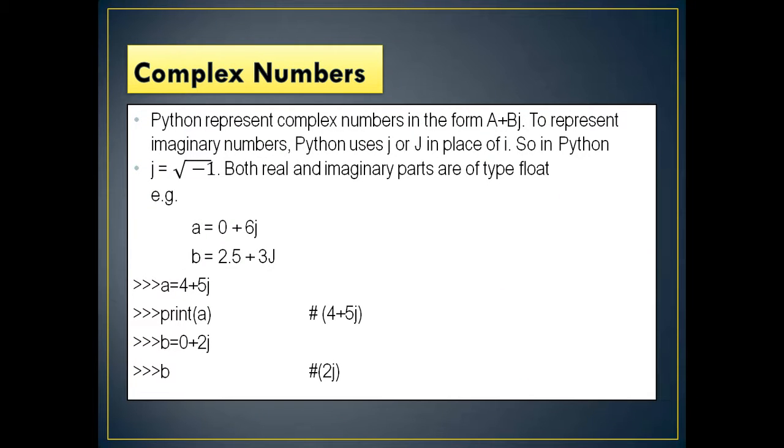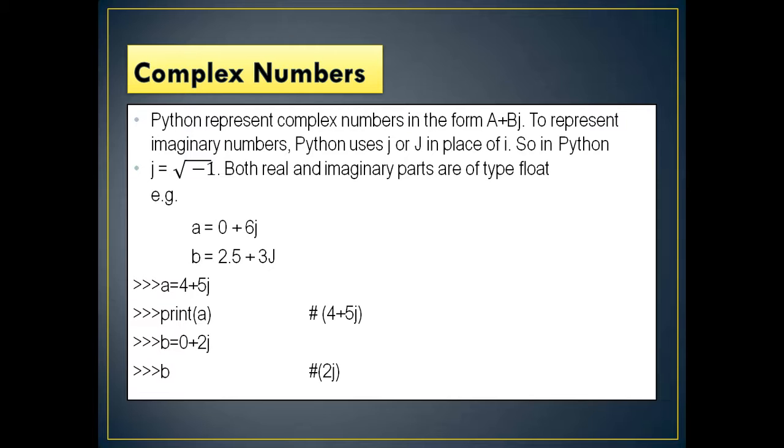Next comes the complex numbers. Python represents complex numbers in the form a plus bj. To represent imaginary numbers, Python uses j or small j or capital J in place of i. In normal mathematics we use the symbol i, but Python allows small j or capital J. So in Python, j means root of -1. Both real and imaginary parts are of type float.